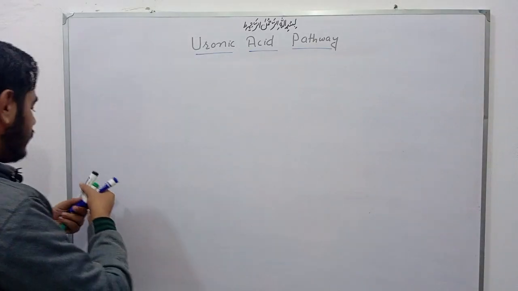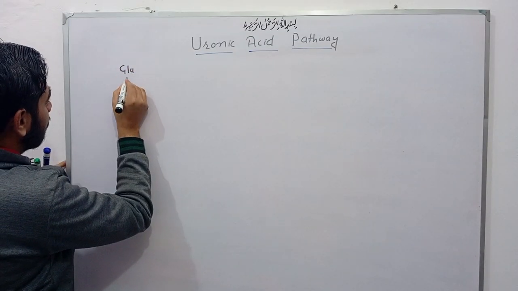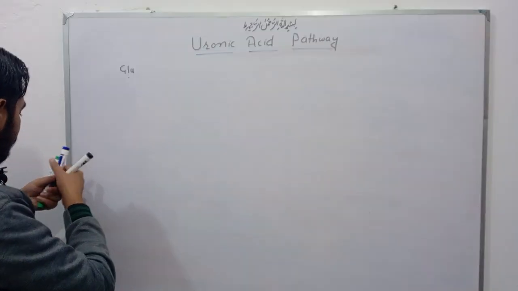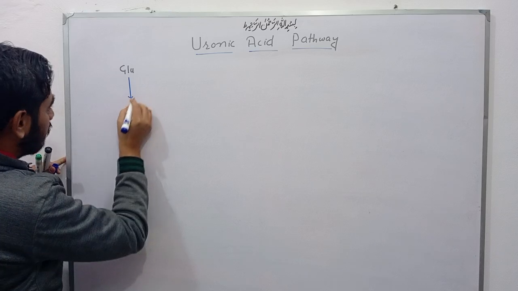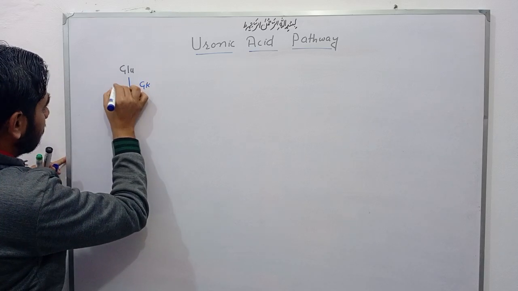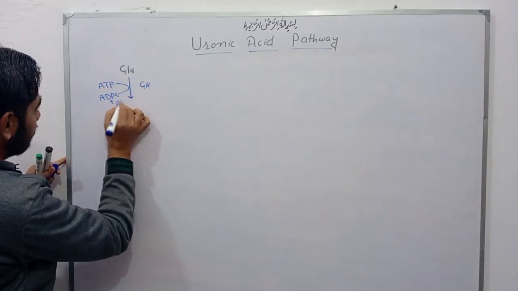So this glucose, by action of glucokinase enzyme, ATP converts into ADP and inorganic phosphate.